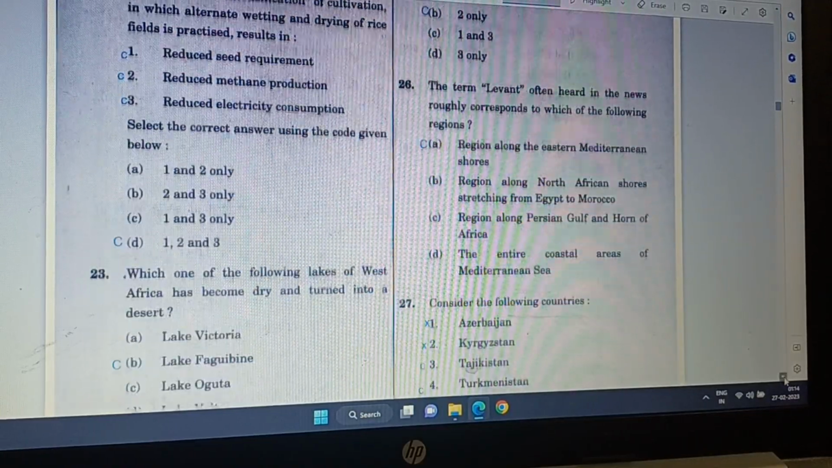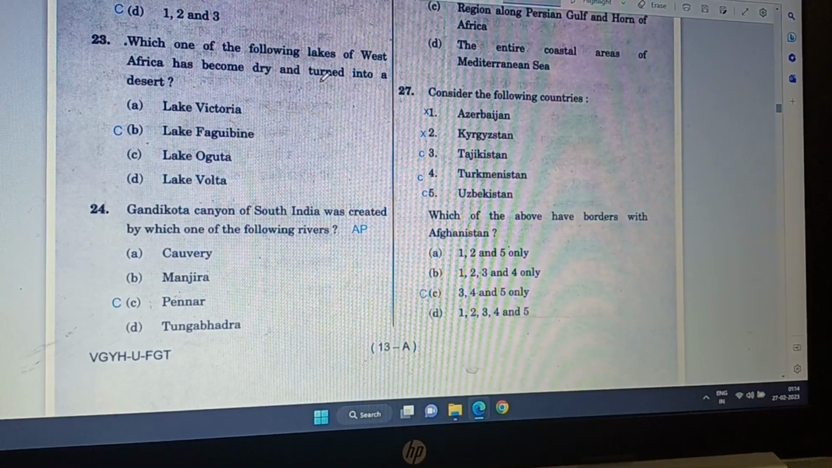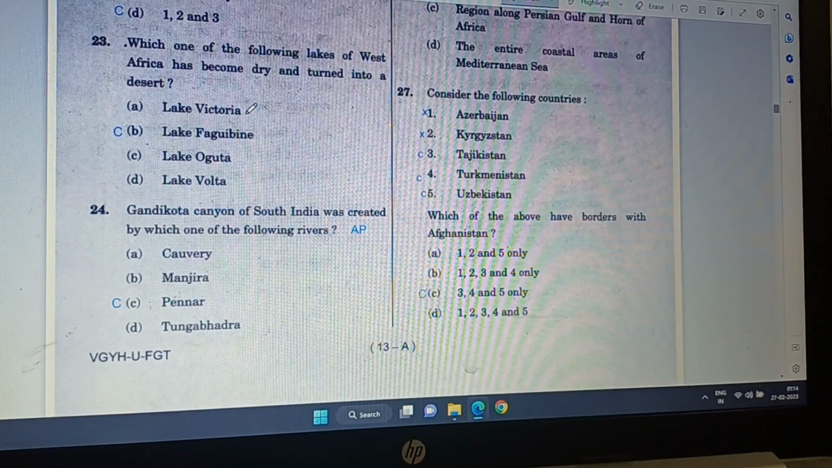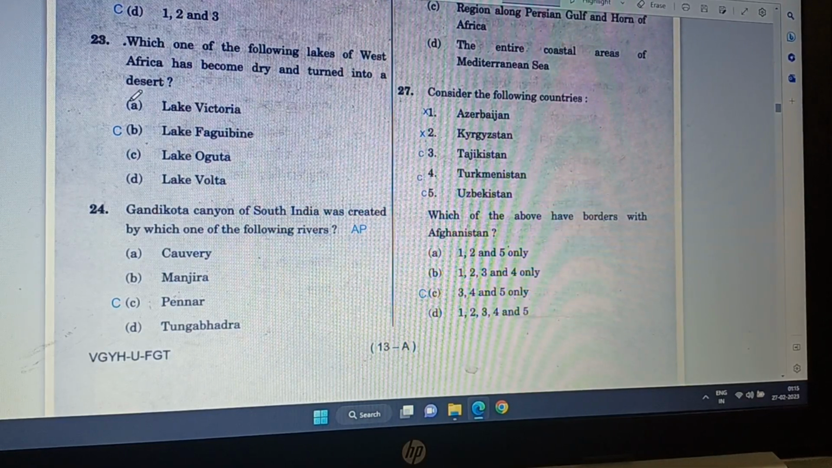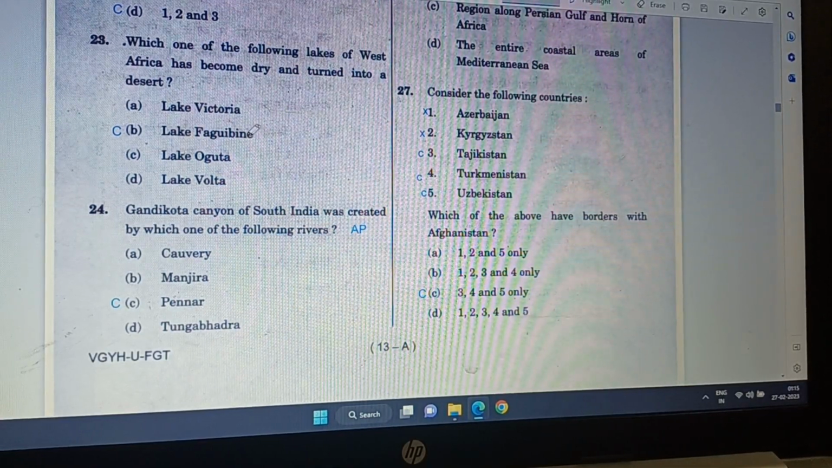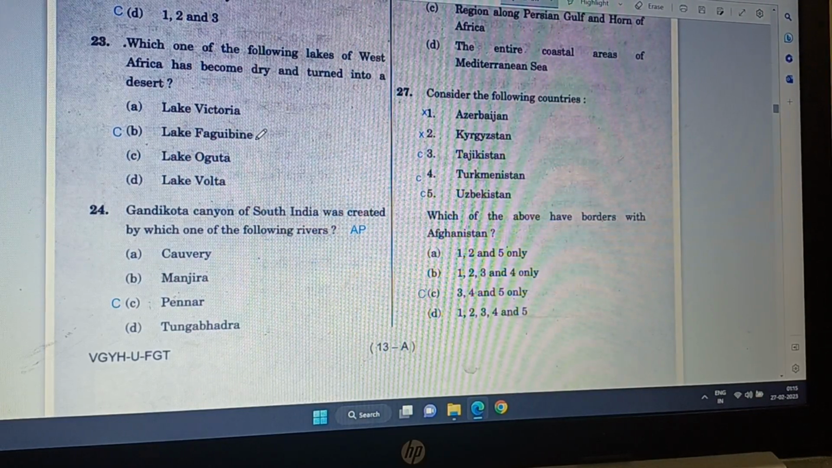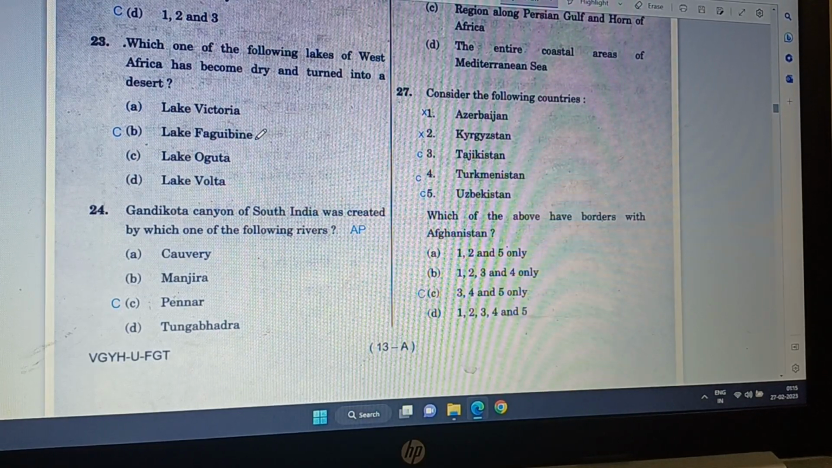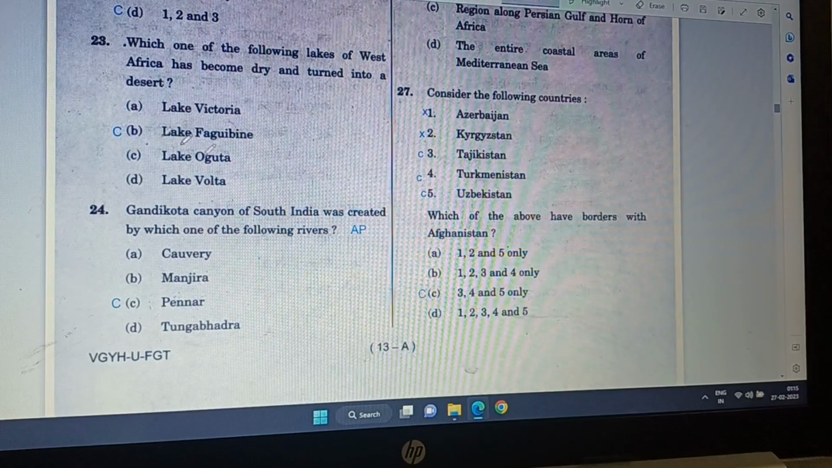Now question number 23. Which of the following lakes of West Africa has become dry and turned into a desert? Lake Victoria, no, it cannot dry because River Nile comes out of this. And you know, River Nile is such a big river that Lake Victoria will never dry. Then Lake Fugibine, yes, Fagubine is the one which can dry because of this Niger River, it is a flood lake. So it can dry. Whenever there is no flood, that year it will dry. Lake Oguta no and Lake Volta no. So B is the correct answer.